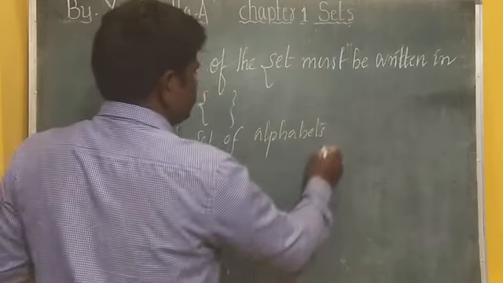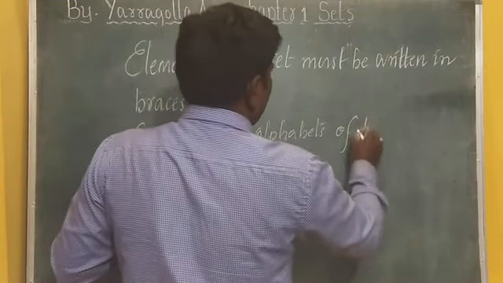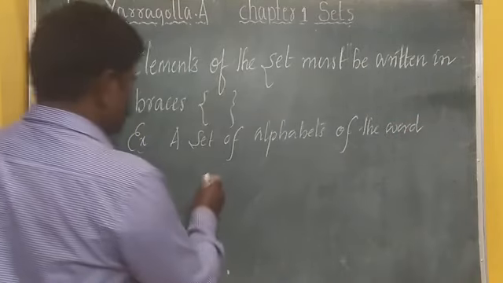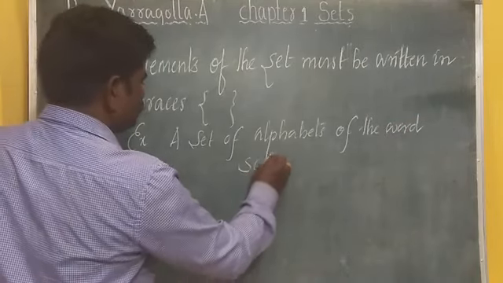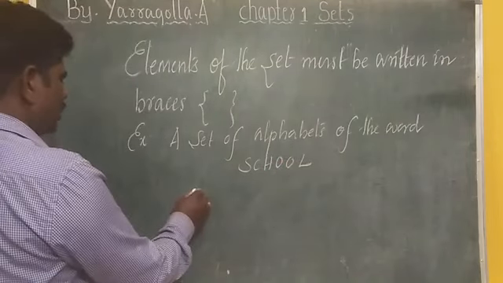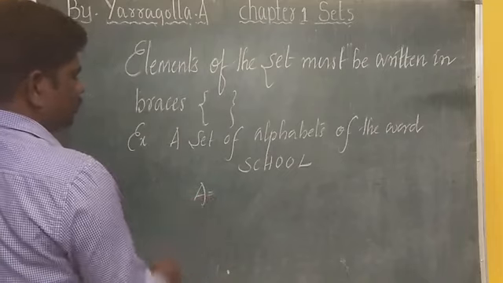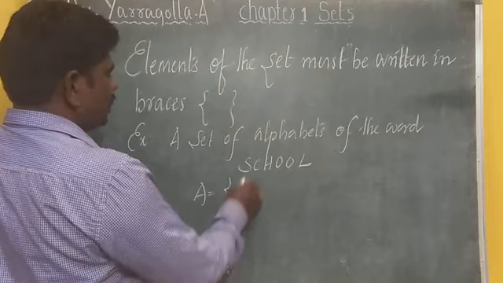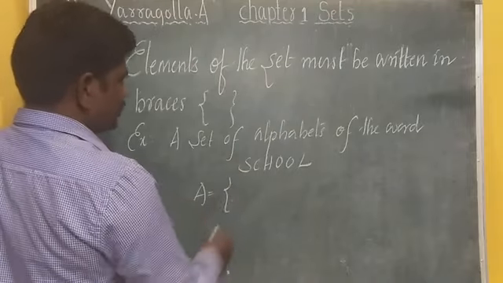Okay, now how can I write this? Let me denote it by A. I have opened a brace. Now I am going to select the elements like this.